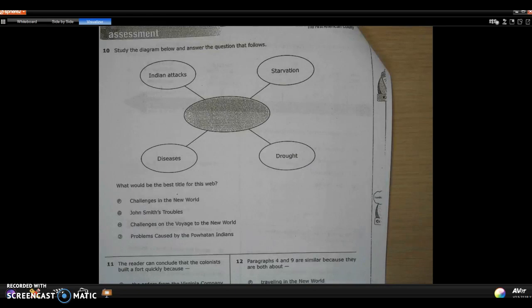Study the diagram below and answer the question that follows. Indian attacks, starvation, diseases, drought. 10. What would be the best title for this web? F. Challenges in the New World. G. John Smith's Troubles. H. Challenges on the Voyage to the New World. J. Problems caused by the Powhatan Indians.